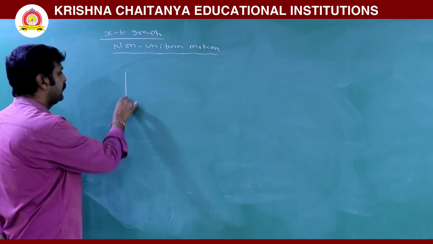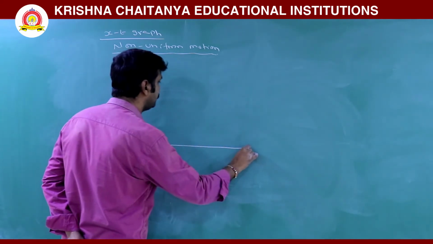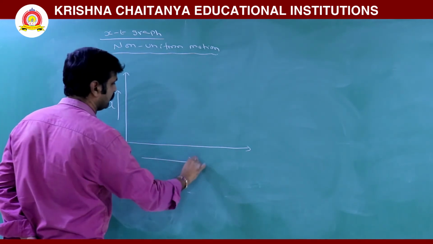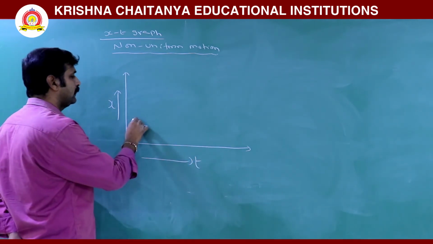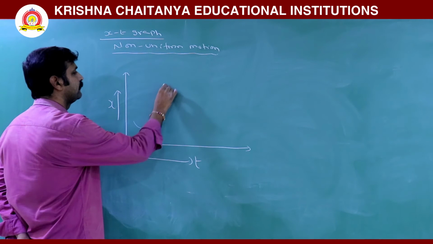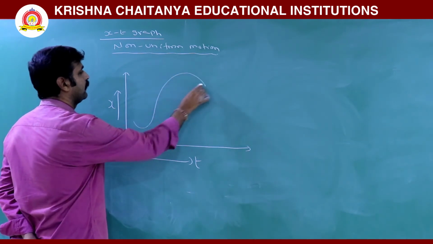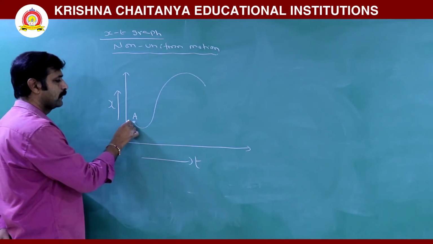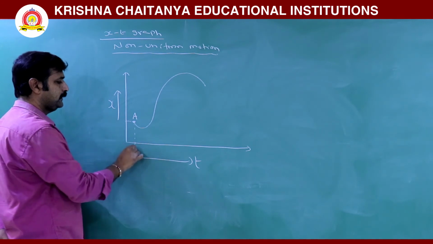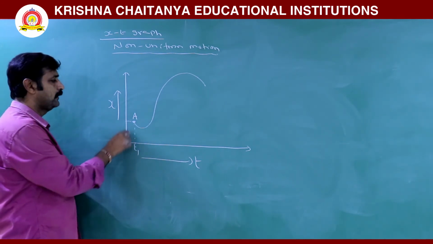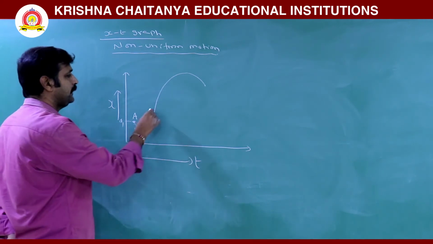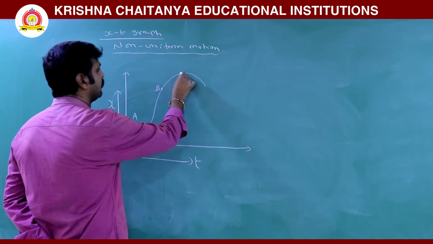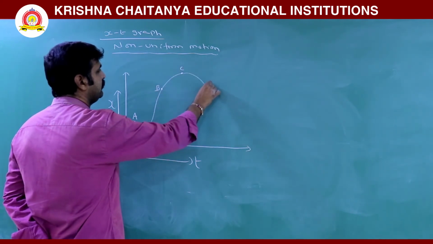Now take any position-time graph. Here the graph is like this, where the initial position, this is time t1, initial position x1, and this is some point b, this is some c, this is some d.